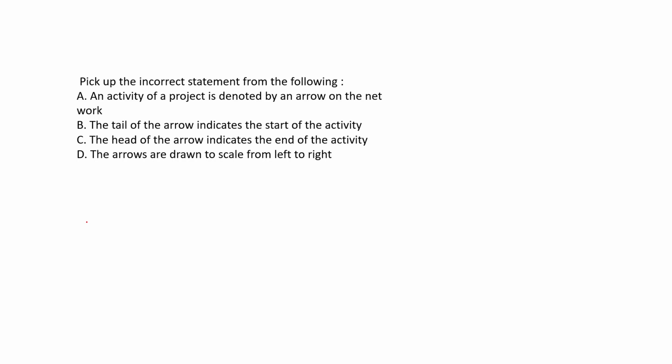Now pick up the incorrect statement. An activity of a project is denoted by an arrow. The tail of the arrow indicates the start of the activity. The head of the arrow indicates the end of the activity. And arrows are drawn to scale from left to right. The last option is not the right option.